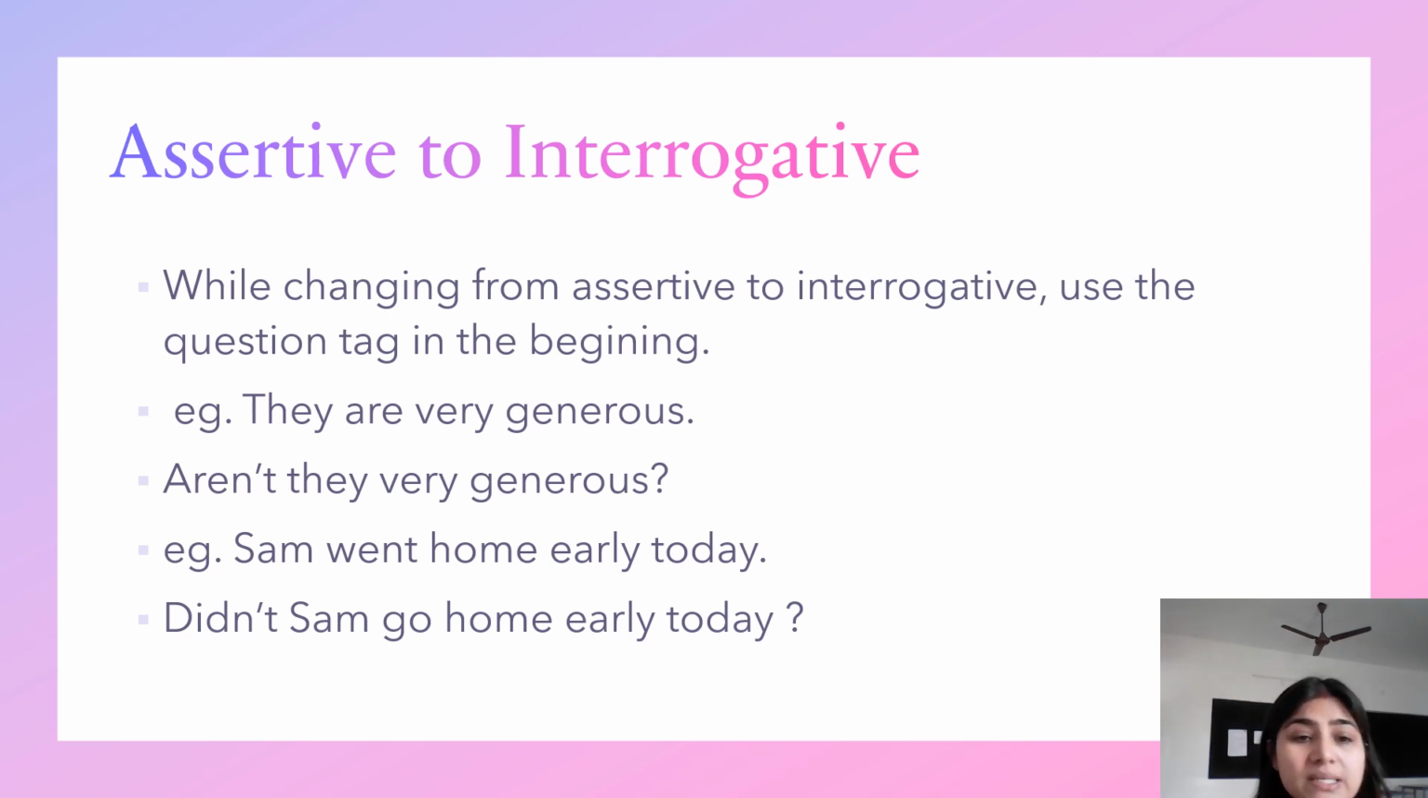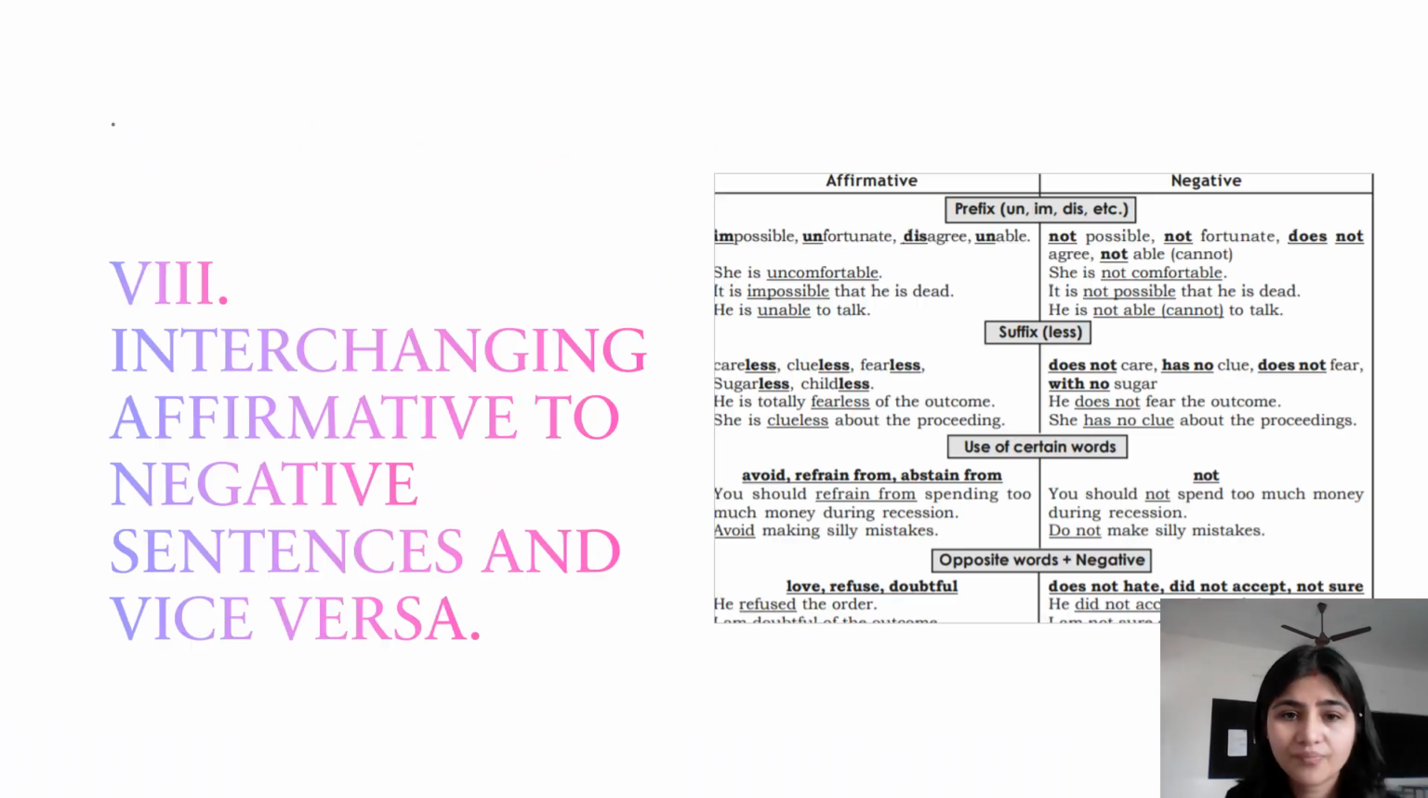The second one, Sam went home early today. It is an assertive sentence. So how will you make it interrogative? Didn't Sam go home early today? So one of the ways in which an assertive sentence can be changed to interrogative is by using a question tag. How do you interchange affirmative to negative? I think this part, many students find very difficult to do. And what is the other way around as well? Negative to affirmative or affirmative to negative.